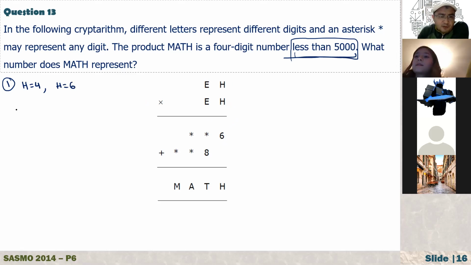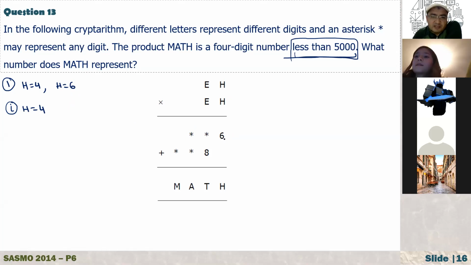Now suppose the first choice is H is equal to 4, for example. Then after that I will check this with 6. If it is 4, what do we have here? I found the E one. Here 4 times 4, actually it will be 16.